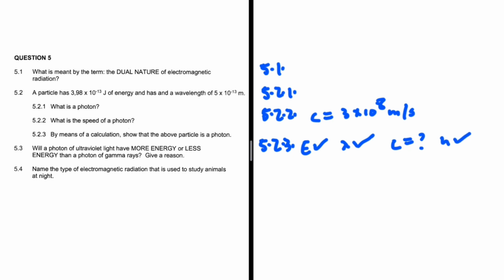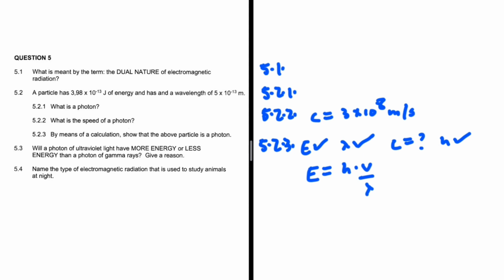So in order to determine the speed with these variables, we're going to say that the energy is equal to Planck's constant multiplied by the speed. Let's just put V because we cannot put C. The question is saying let's show if it is indeed a photon. But let's put V because at this point we're not sure whether it is a photon or not. Divided by the wavelength, because speed divided by wavelength is frequency.